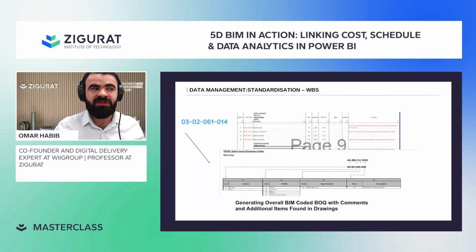Then once you start linking your BEQ with the 3D model and the time schedule, it's called the live BEQ. So what you do here is that you have the BIM code that you have assigned to the 3D model object. Now this is your BIM code to map between the BEQ and your BEQ. And here is the BIM quantity. So you have the original quantity and you now have the BIM quantity, which will make sense to give revision 2, 3, 4 for your BEQ.